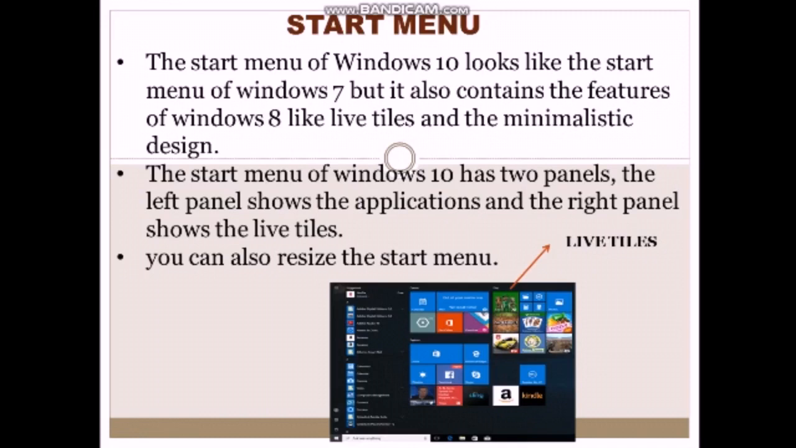Next one, the Start menu of Windows 10 has two panels. One is the left panel and another one is the right panel. The left panel shows the applications, and the right panel shows the live tiles.